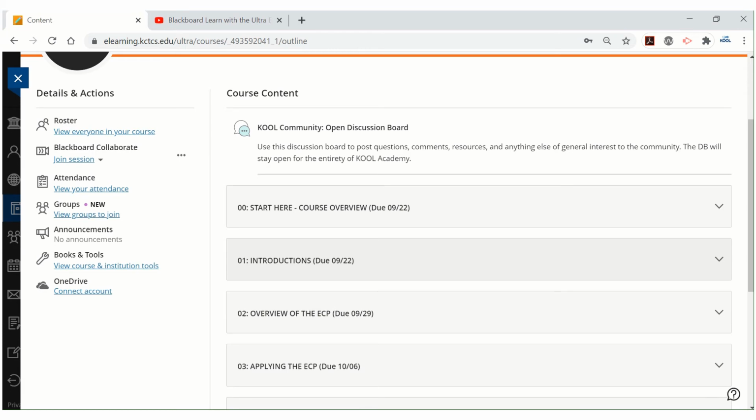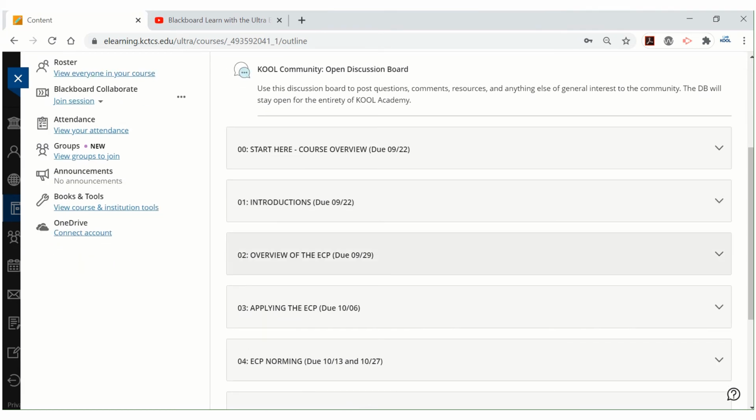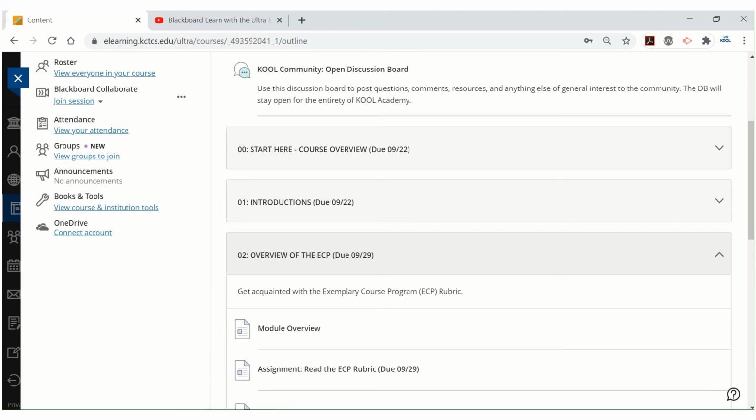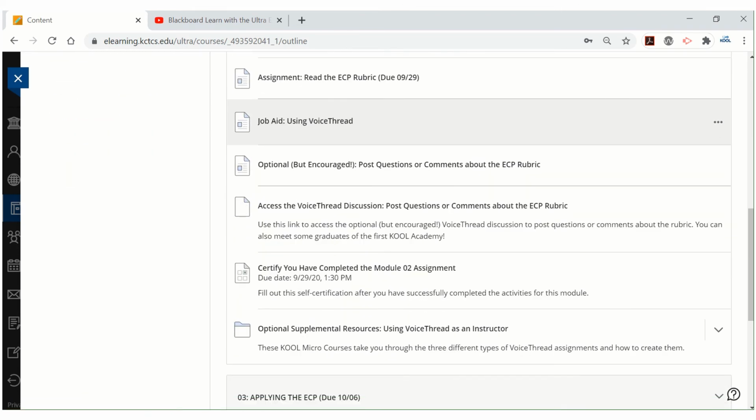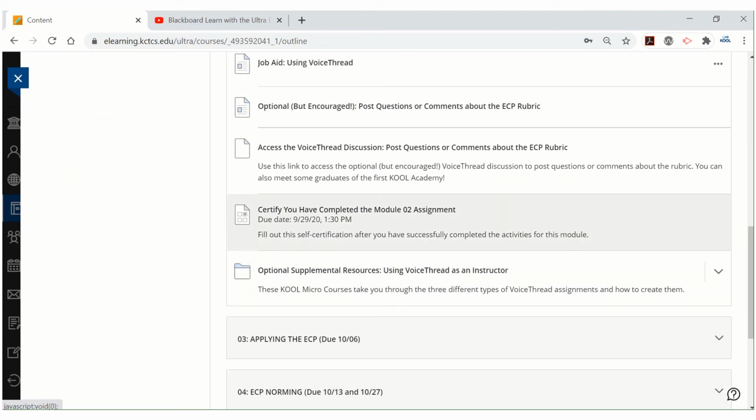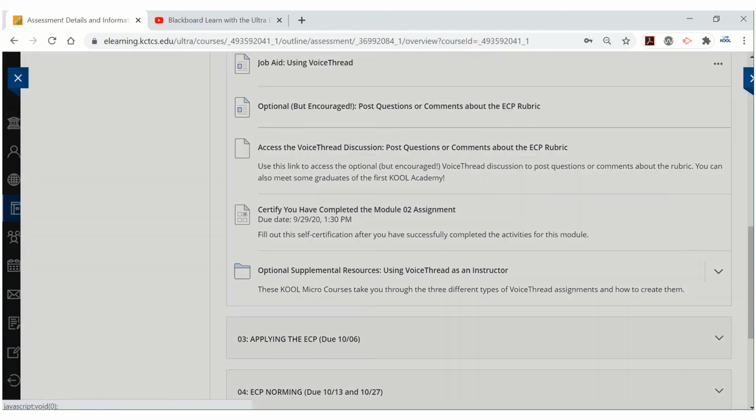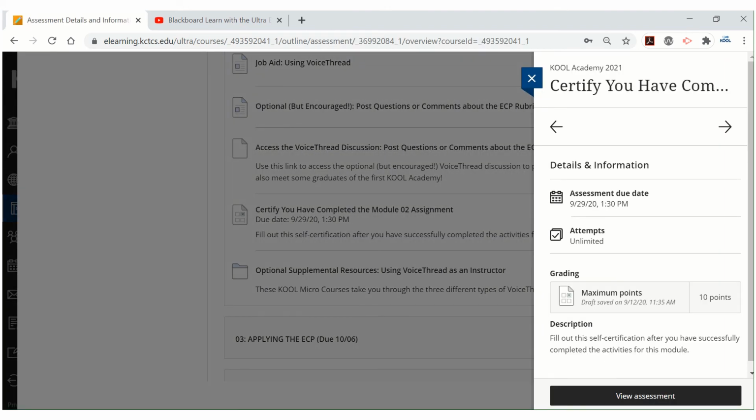Okay? The other thing that I want to point out for those of you who are not so familiar with working in Ultra is that occasionally you will find an unfamiliar interface in that with some of the assignments or quizzes that you do, when you click on them, you get a pop-up like this.